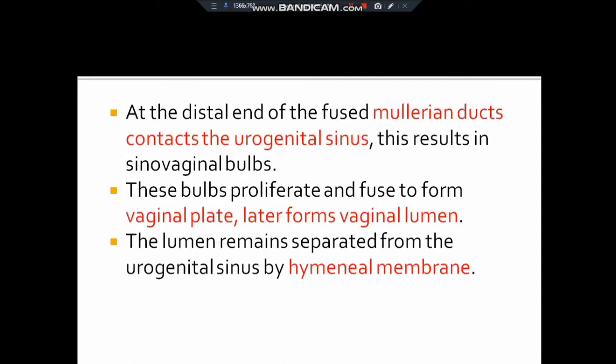The distal end of the fused Mullerian ducts contacts the urogenital sinus to form what? The sinovaginal bulbs. These later form the vaginal plate, which later forms the vaginal lumen. This lumen remains separated from the urogenital sinus and later forms the hymenal membrane.